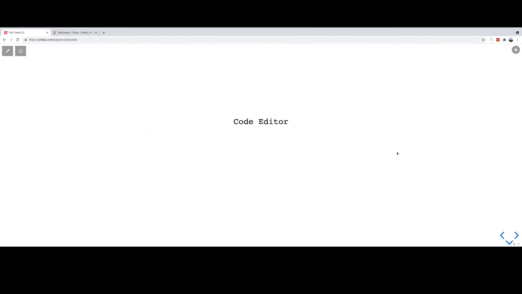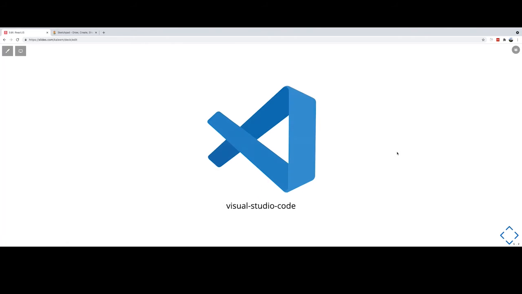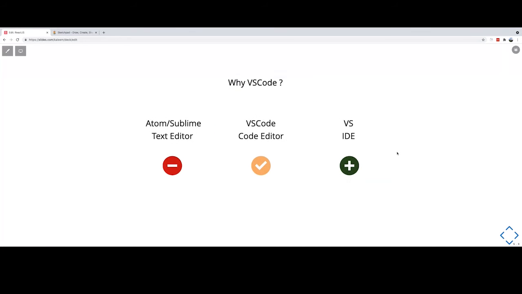Personally, what editor do I use for my coding and for my projects? The answer is very simple: Visual Studio Code. Why do we use Visual Studio Code for front-end development? For a very long time I was stuck with Atom and Sublime. I used to like it. I know all the shortcuts, and it was very easy to use for me. But I realized it very late.